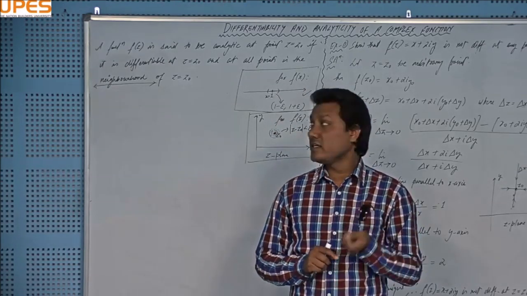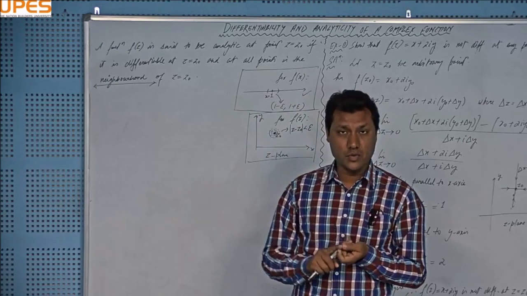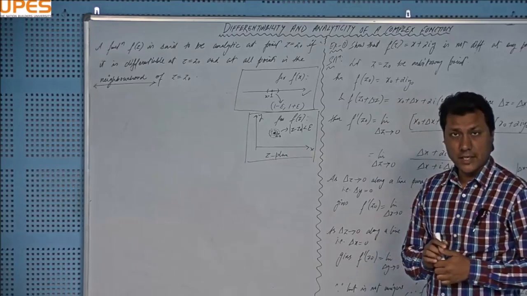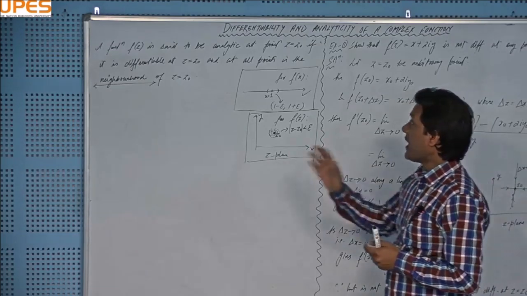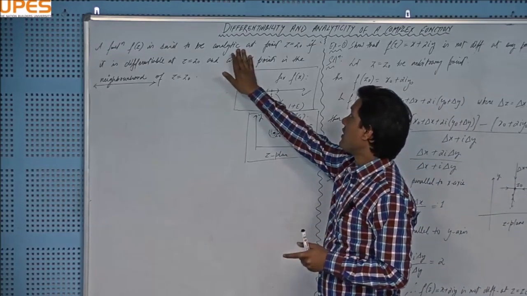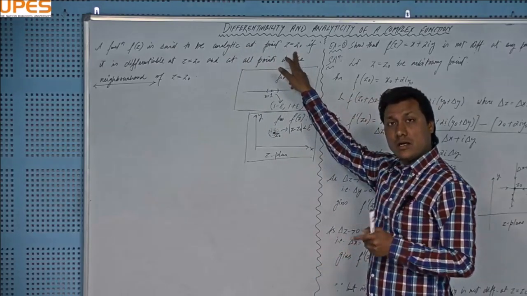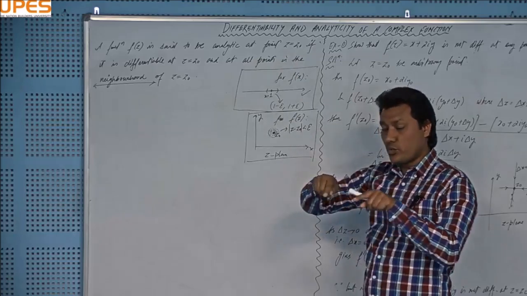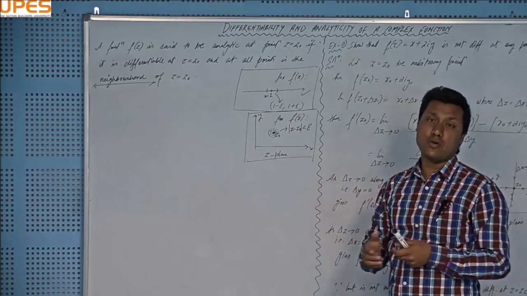Analyticity is not a point property, rather it is a neighborhood property. We are interested in finding the analytic behavior of a function at the point z naught, but at the same time we should take interest in the points which fall in the neighborhood of it.